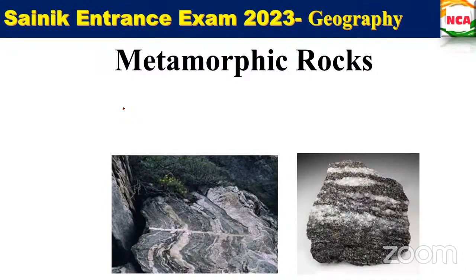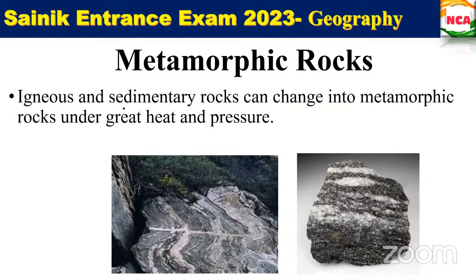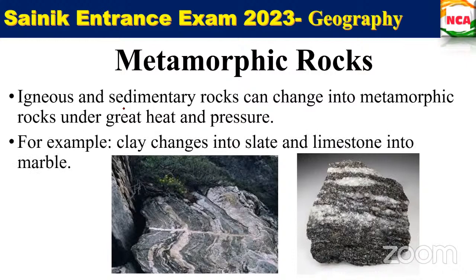So this igneous and sedimentary rocks is there, no? When it undergoes great heat and pressure, it will turn into some other type of rocks. That type of rocks is called metamorphic rocks. So igneous and sedimentary rocks can change into metamorphic rocks under great heat and pressure. For example, clay changes into slate and limestone into marble. If you understand the igneous and sedimentary rocks, it will be easy for you to know about the metamorphic rocks as well.